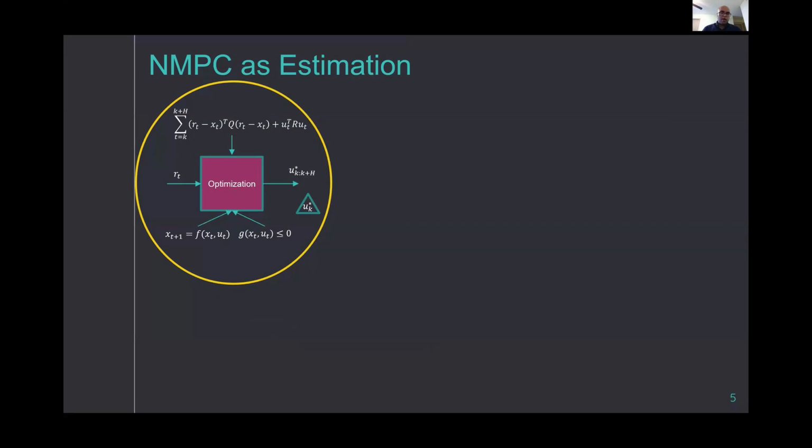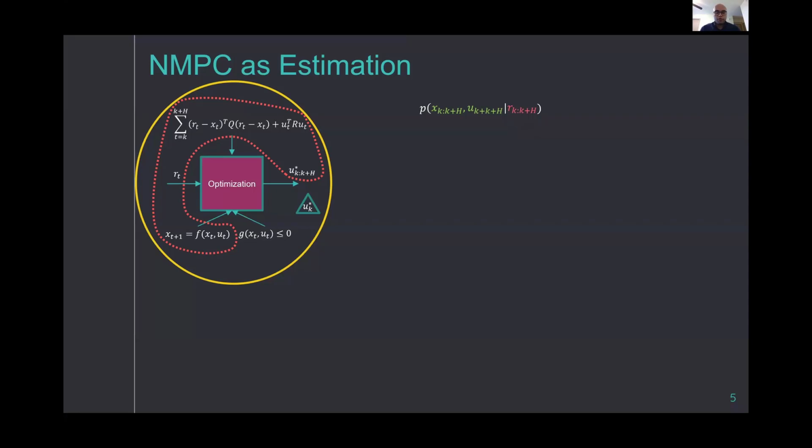So here we ask the question: can we do this differently other than optimization? Specifically, can we estimate the optimal control sequence given the structure of the problem? To show this equivalence, we would consider initially only the structure of the problem and neglect the inequality constraint for now. Then the estimation problem would become about jointly estimating the state and controls given the evidence, the reference signal.